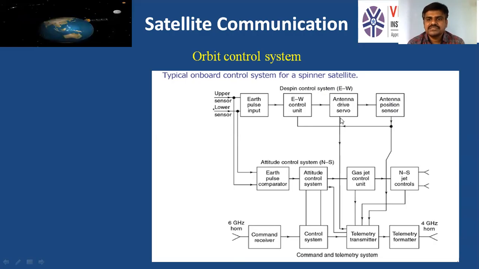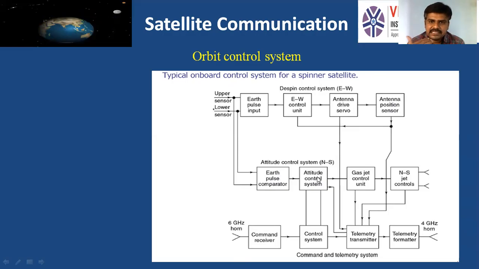The first block is used to know whether the antenna is directed towards the earth station or not. The second one is the earth pulse comparator. The same sensor inputs are given to the earth pulse comparator.